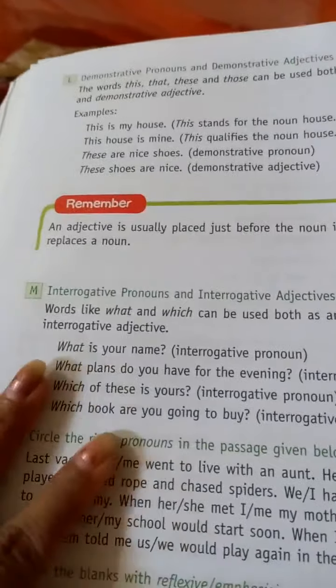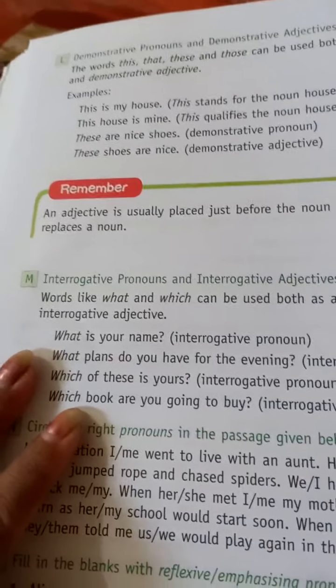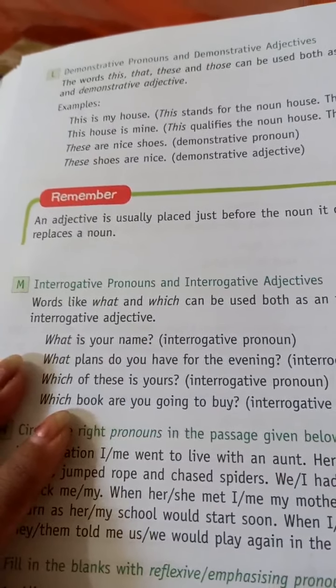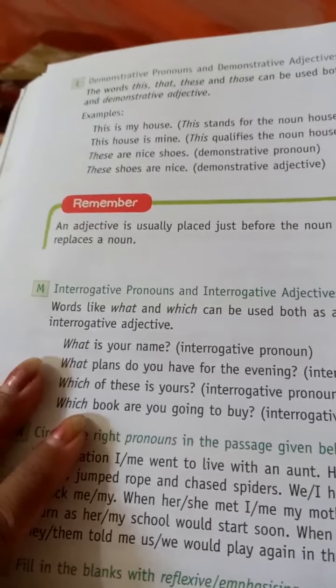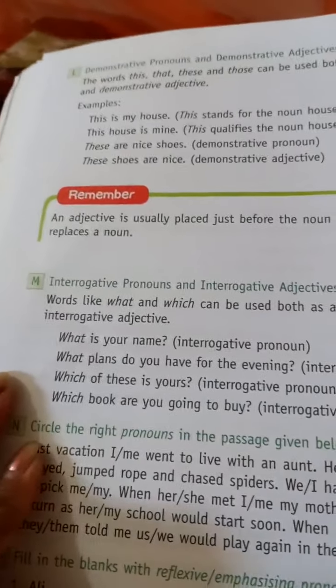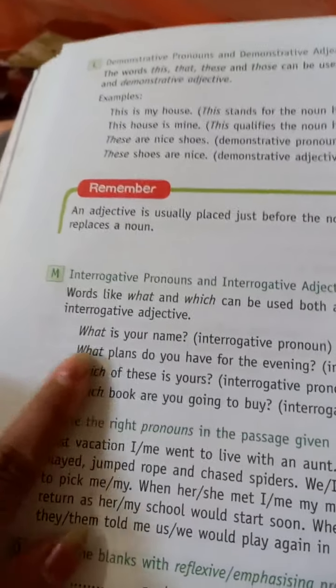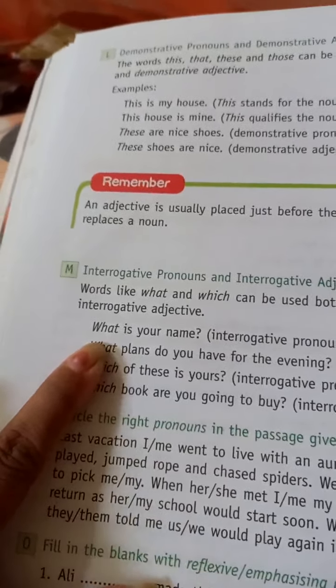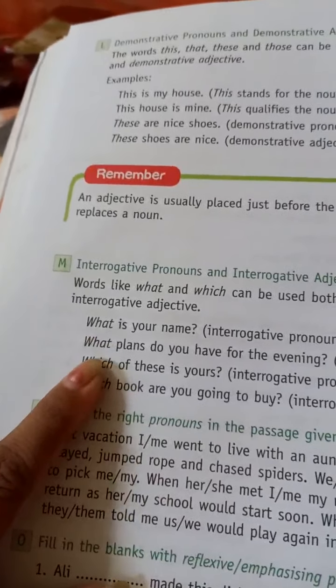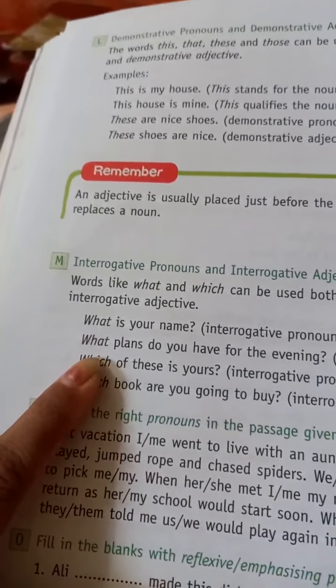Where it is used as a qualifier, quantifier, number, it will be considered your demonstrative adjective. Now we will see interrogative pronouns and interrogative adjectives. Words like what and which can be used in both cases. First we will see interrogative pronoun. What is your name? What plans do you have for the evening?